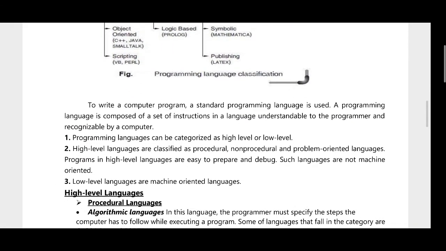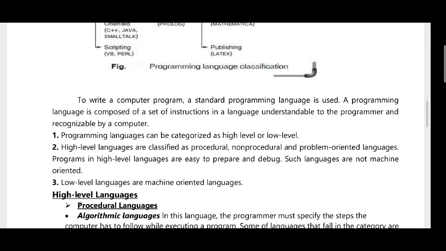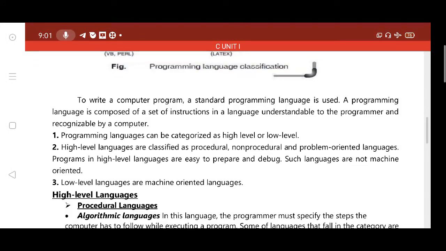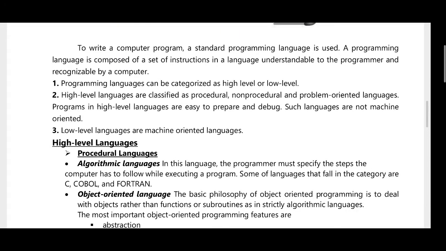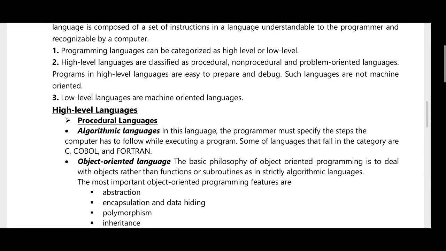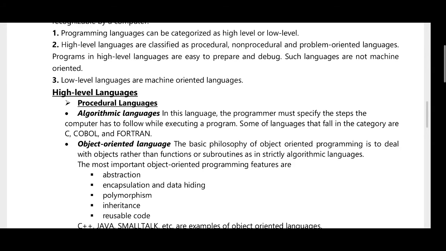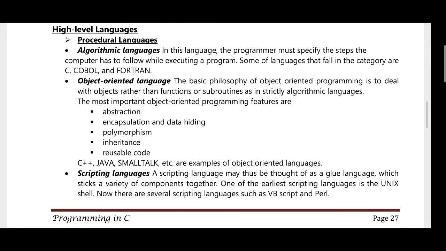These are the classification of the programming languages. To write a computer program, a standard programming language is used. A programming language is composed of a set of instructions in a language understood by the programmer and recognized by the computer. The programming languages: high level languages, procedural languages, arithmetic languages, object oriented languages, and scripting languages.